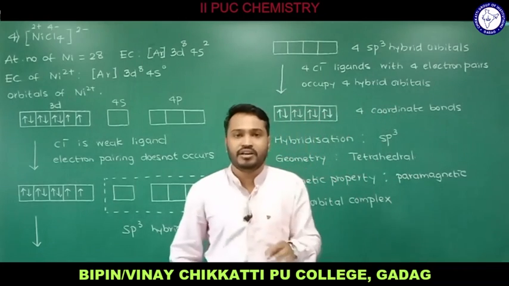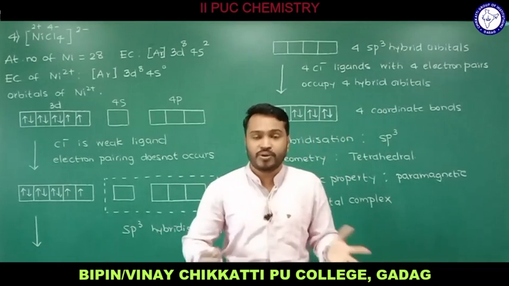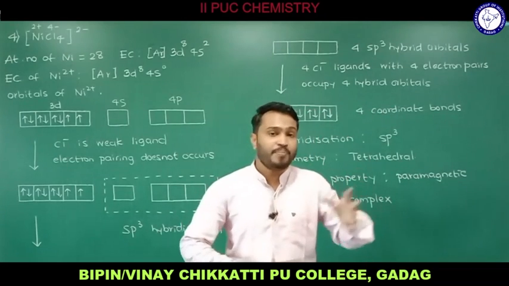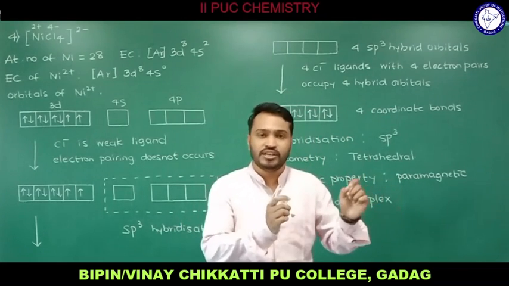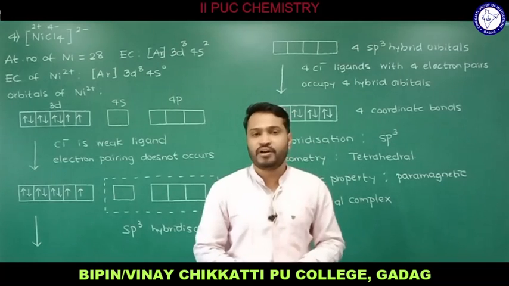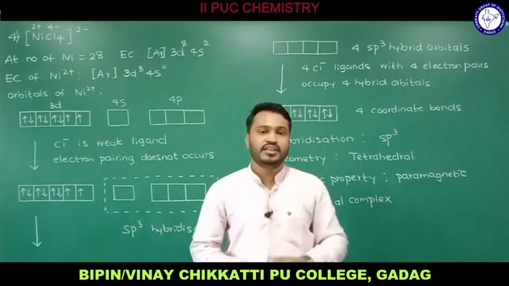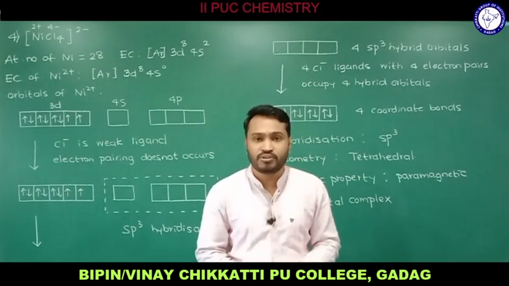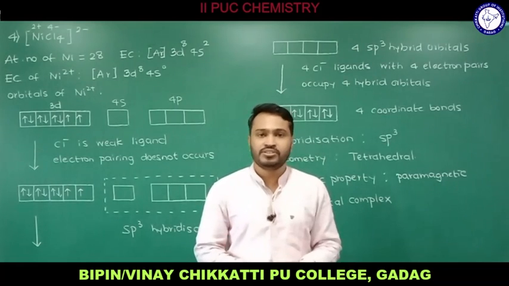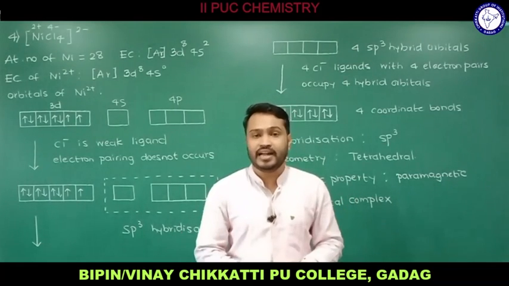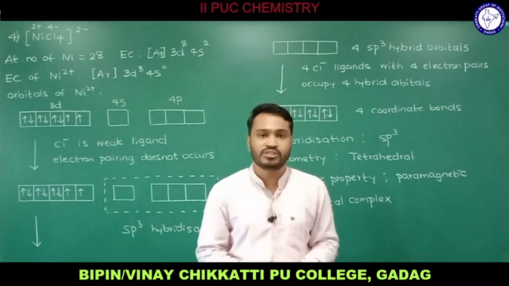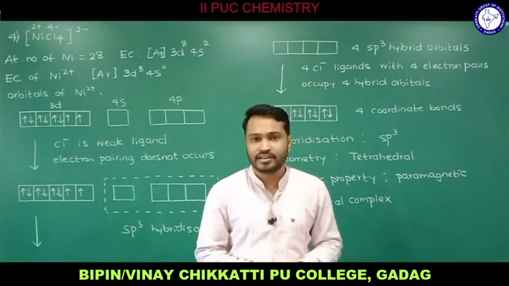In the same manner, for any coordinate complex we can explain the properties of hybridization, geometry and magnetic property using the well-known theory. We call it valence bond theory. In the next session, I move on to one more theory that holds good for coordinate compounds. We call it CFT, crystal field theory.